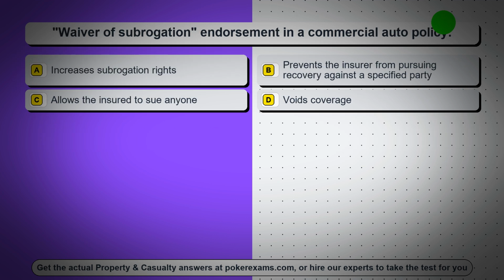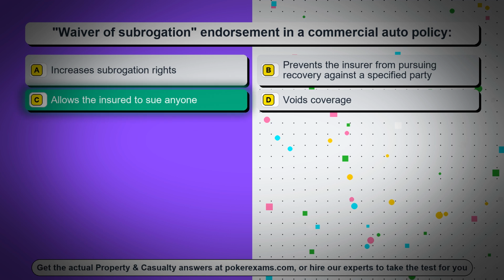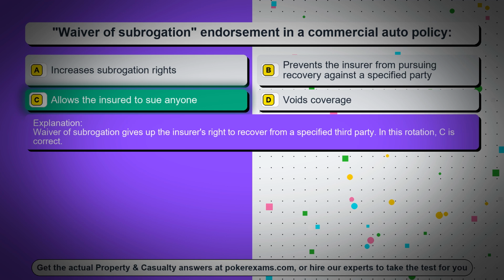Question 96. Waiver of subrogation endorsement in a commercial auto policy. Option A, increases subrogation rights. Option B, prevents the insurer from pursuing recovery against a specified party. Option C, allows the insured to sue anyone. Option D, voids coverage. The correct answer is option C, allows the insured to sue anyone. Waiver of subrogation gives up the insurer's right to recover from a specified third party. In this rotation, C is correct.